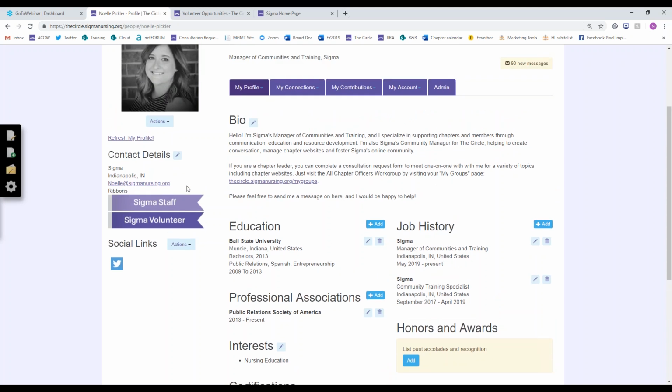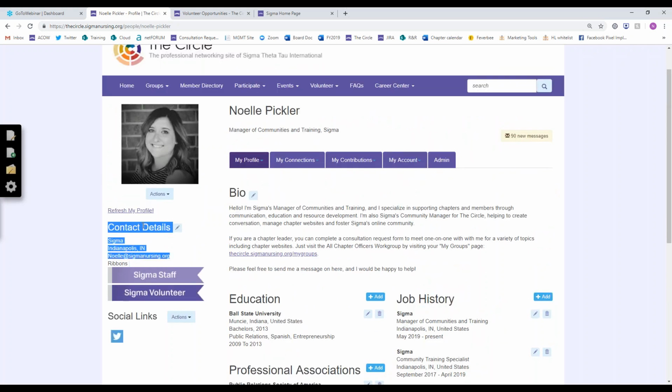And then there are contact details here. So if you ever want to update your contact details or your name or title, you can just click this little pencil button next to contact details. That's going to take you to the My Membership site. That's another Sigma area where you manage that kind of demographic information. So just know that if you do want to update that kind of information, you can click this little pencil icon, and all of that is done through My Membership.